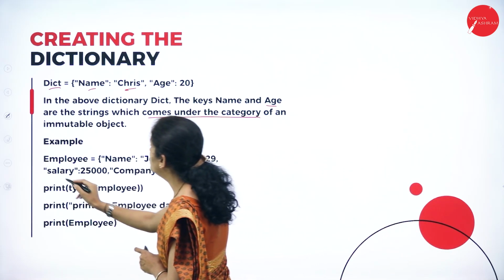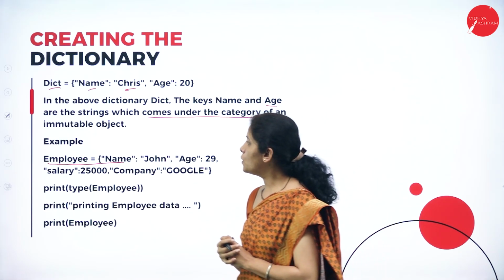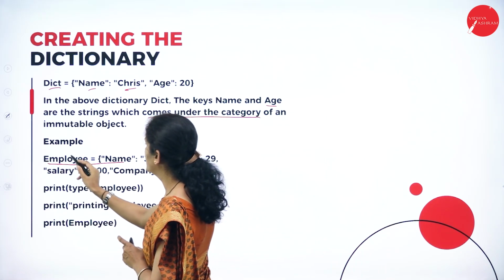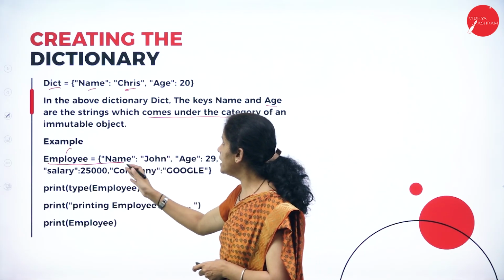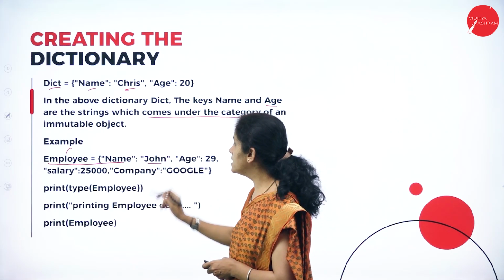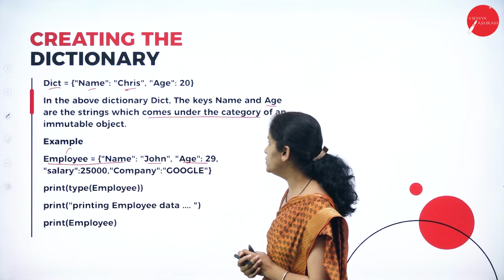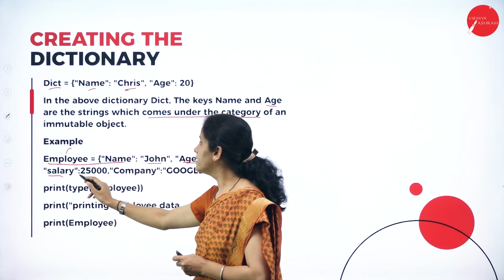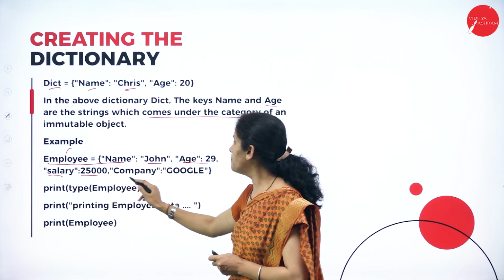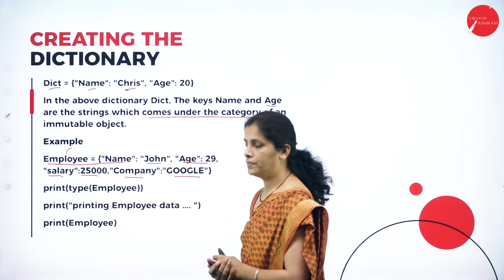Now let me create the dictionary here. What is my dictionary name? Employee equal to name, then I'm going to assign the value, age, I'm going to assign the value, salary, numbers, company, I'm going to specify the company name.